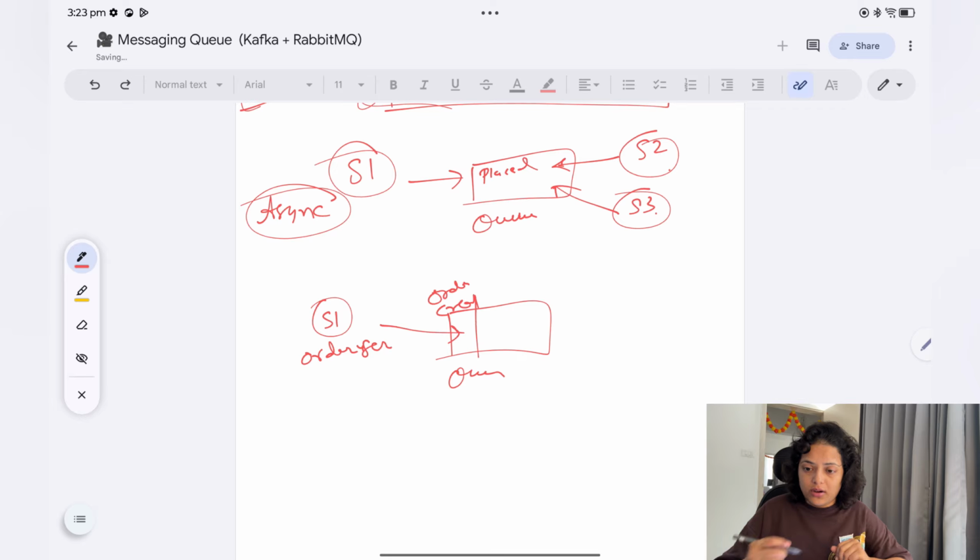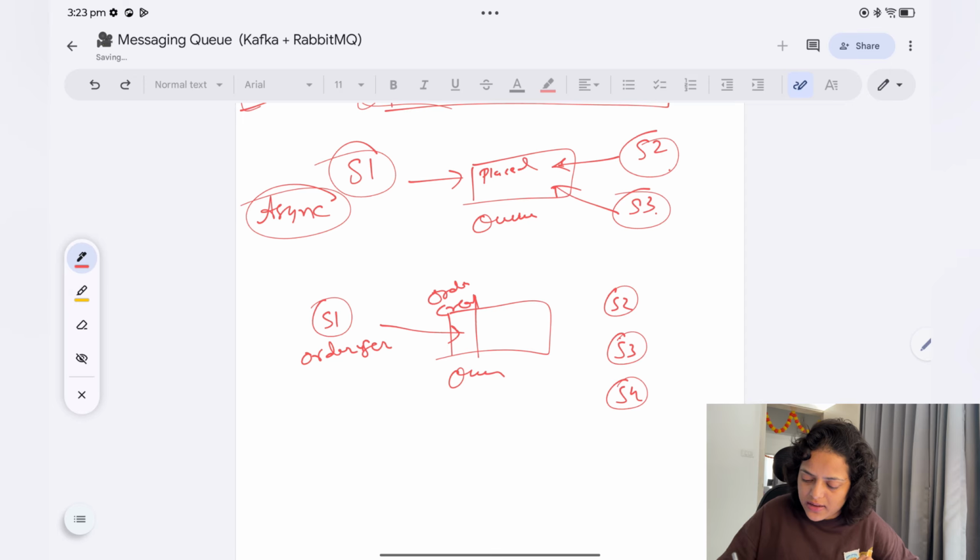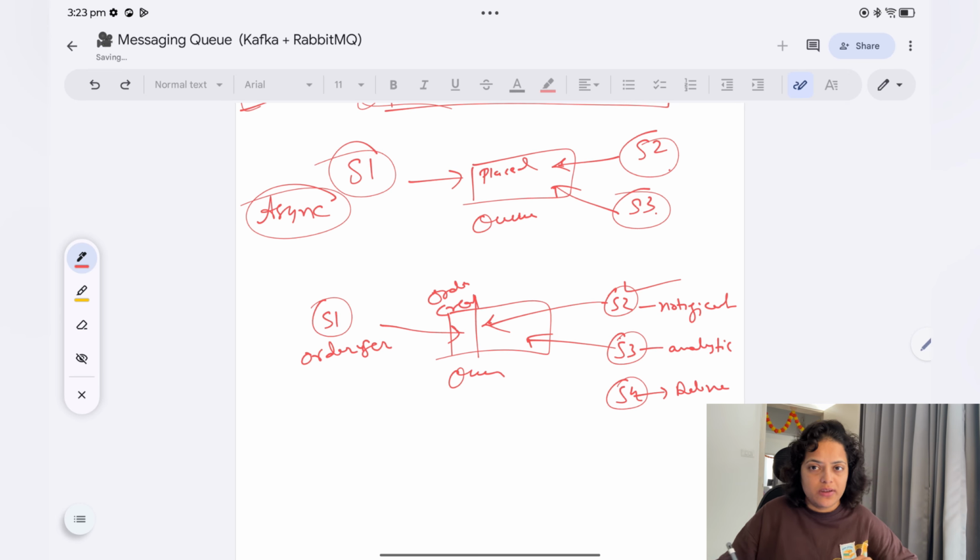Now there are 3 services, let's say service 2, service 3 and service 4, and those services are the notification service, the analytics service, and the delivery service. Once the order is created, the notification service will see it and start its work. Similarly the analytics service will do its work, and S4, the delivery service, will also start its work. So you can see that S2, S3 and S4 are independent of each other. The notification service doesn't need any data from the analytics or delivery service, and the same for the other two. So here they are loosely coupled.